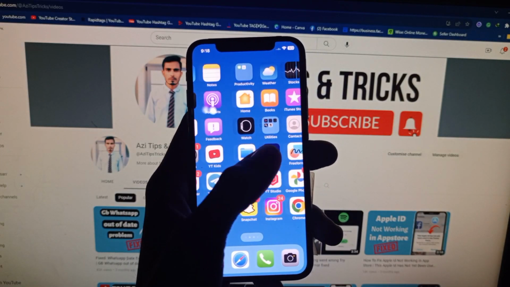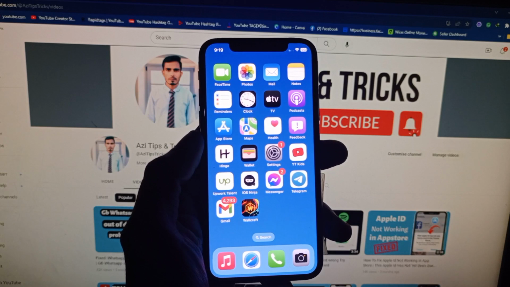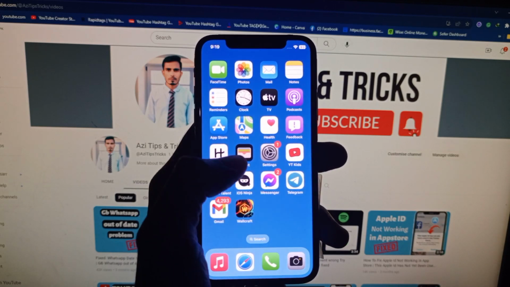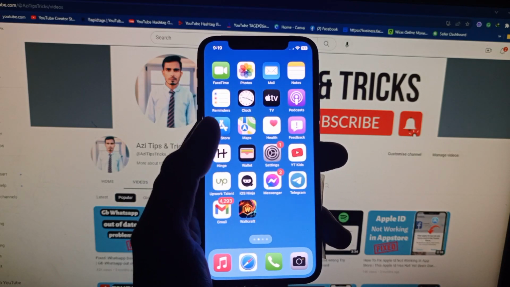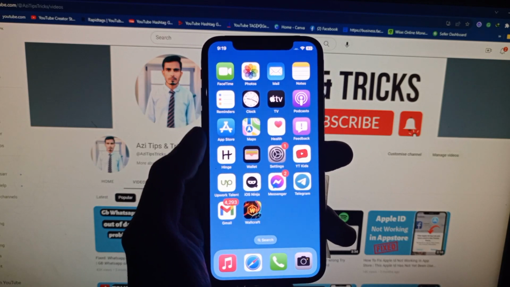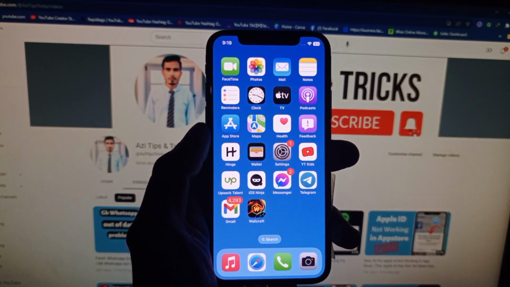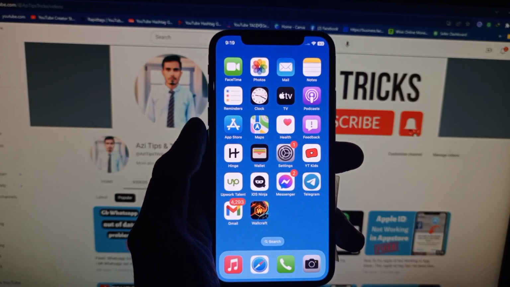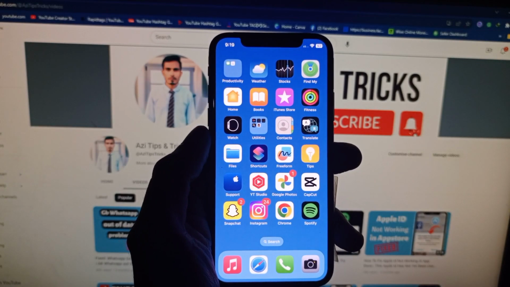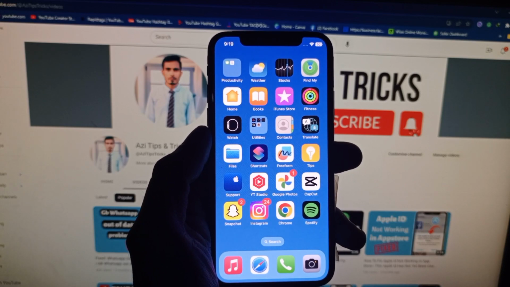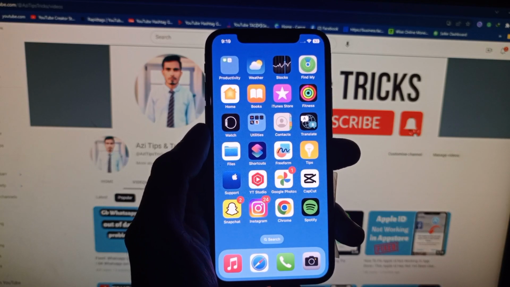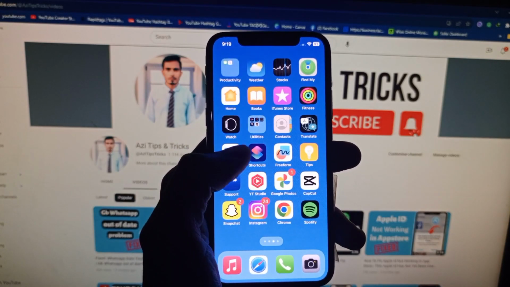In this video I'm going to show you how to fix the iPhone notification sound issue after the iOS 17 update. So guys, if you are using an iPhone and have updated it to iOS 17, and after updating you have an issue with notification sounds, then I'll help you fix this problem. You can easily fix it, so let's start without wasting any time.